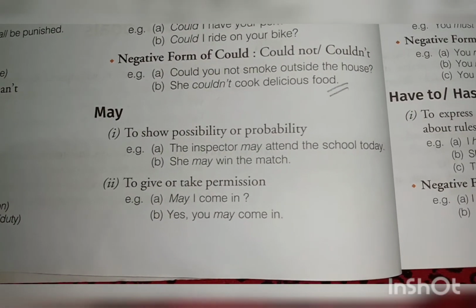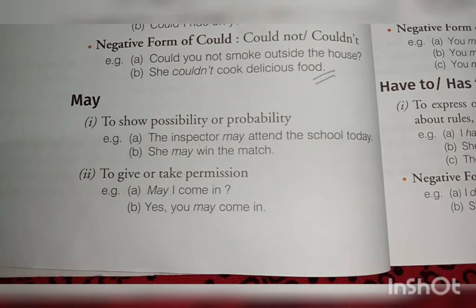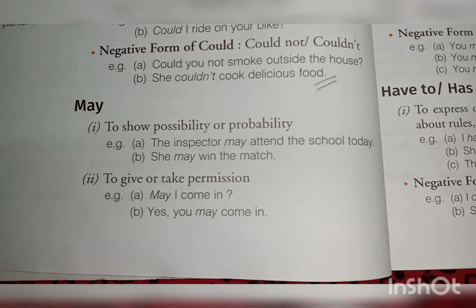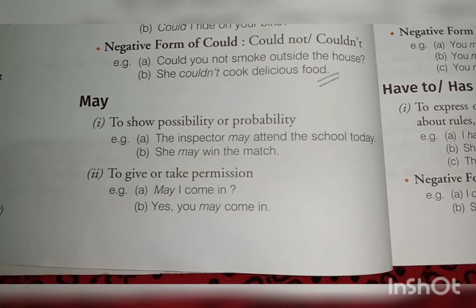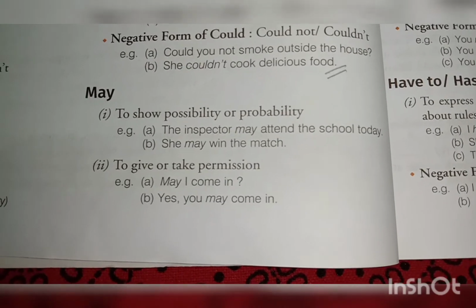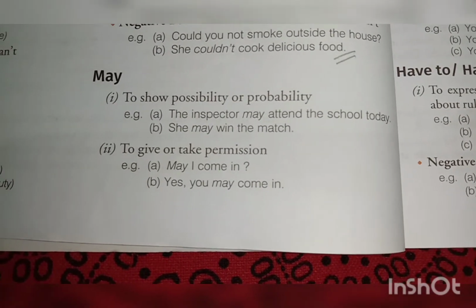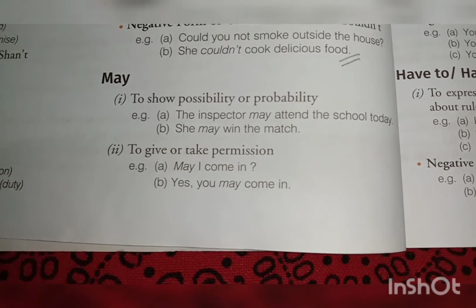To show possibility or probability, for example, the inspector may attend the school today. She may win the match. Now here both the sentences are showing the possibility. There is no sign of assurance. To give or take permission: May I come in? Yes, you may come in.